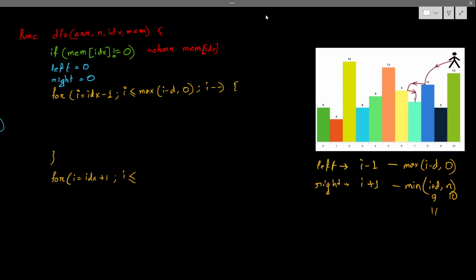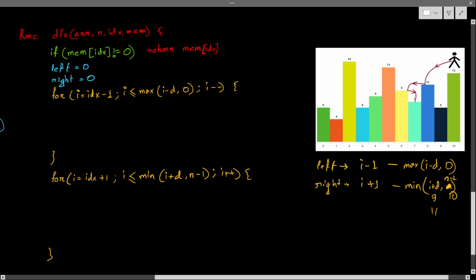So it will be less than or equal to the minimum of I plus D and n minus 1. It is only n minus 1 because n is an invalid index. The minimum of I plus D comma n minus 1 in the index cases, and I plus plus I have to take for this. So this is the case of my right case, correct?